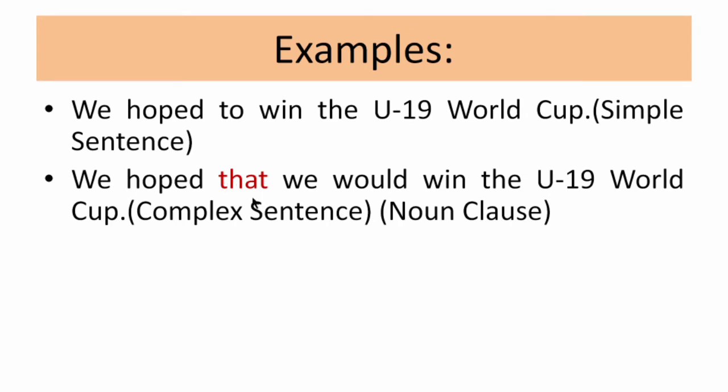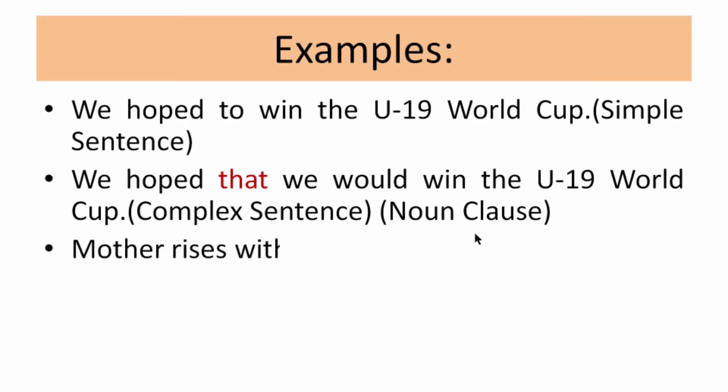So why is it a complex sentence? Because "we hoped" is the principal clause here, and "that we would win the under 19 World Cup" is a subordinating clause. And why subordinating? Because a subordinating conjunction is added here. So the whole sentence depends on the principal clause to get its complete meaning. So it is an example of a complex sentence, and it is also a noun clause.